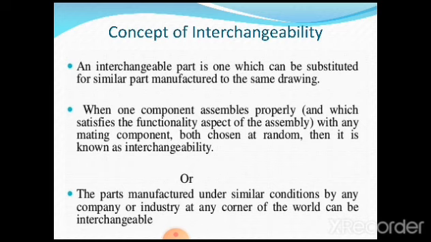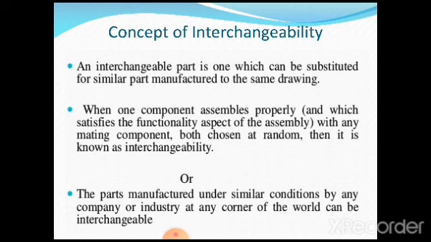Whatever the function is, it is satisfied if the assembly of that part is carried out correctly with any mating component. Mating means the production of different types of fits which you already studied, like clearance fit, interference fit, and transition fit, chosen at random. Then it is known as interchangeability.